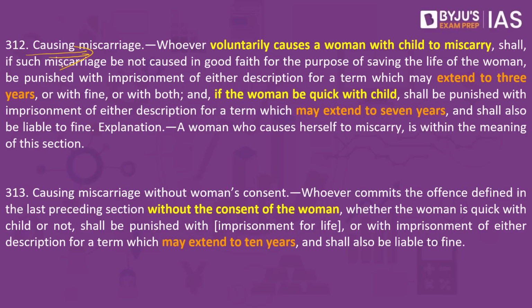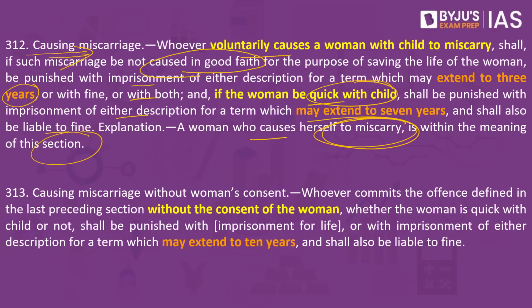Let's see what this section says. Whoever voluntarily causes a woman with child to miscarry shall, if such miscarriage be not caused in good faith for the purpose of saving the life of the woman, be punished with imprisonment of either description for a term which may extend to 3 years, or with fine, or with both. If the woman be quick with child, shall be punished with imprisonment of either description for a term which may extend to 7 years and shall also be liable to fine. The explanation also says a woman who causes herself to miscarry is within the meaning of this section.